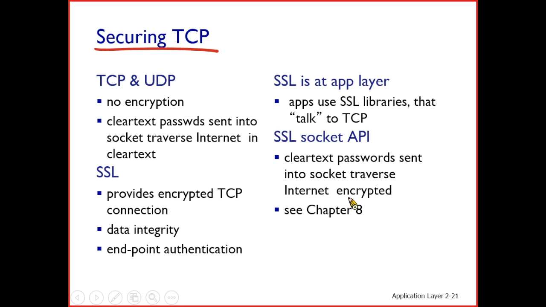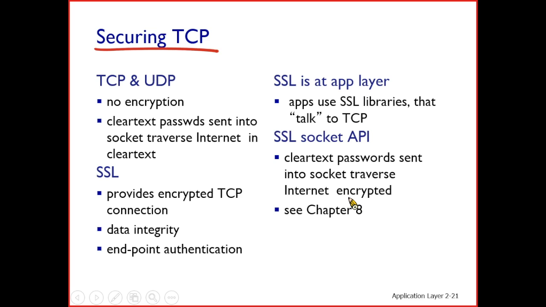Furthermore, for the TCP model, we can secure TCP. So right now, let us talk about securing TCP. TCP and UDP initially have no encryption, so you can have clear text passwords.